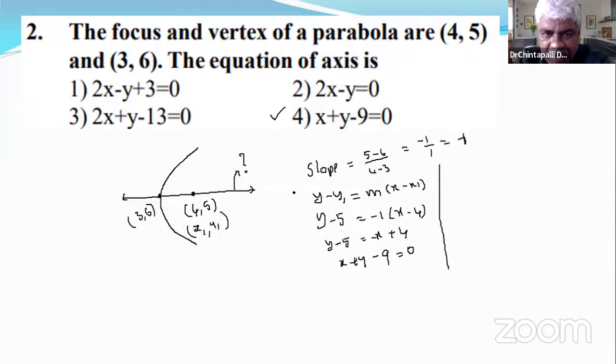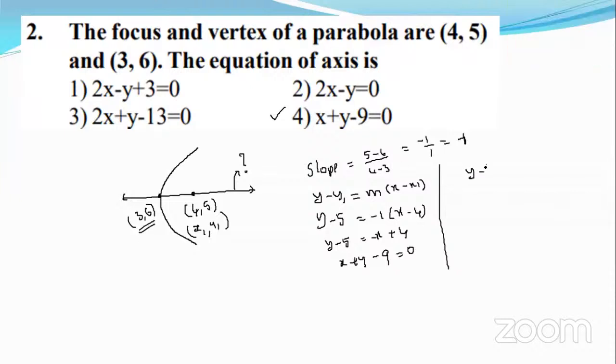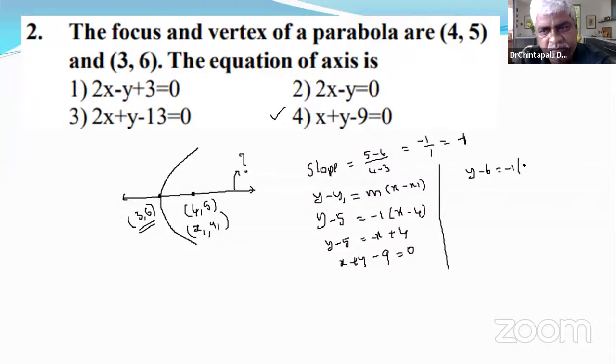Surprisingly, we get the same answer by taking this point also. y minus 6 equals negative 1 times (x minus 3). y minus 6 is equal to minus x plus 3. So x plus y minus 9 is equal to 0.